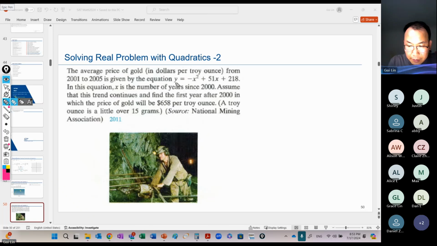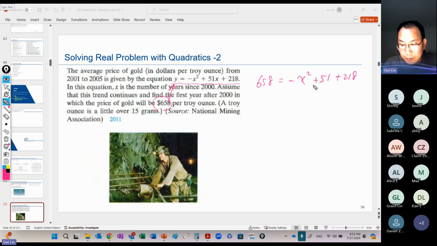So here, you can see this one, right? So the answer would be when y equals this number, what it will be. So I just put it back in directly. That's a bit easier, right? 658 equals... So I missed here. Okay. Right. So let's move everything to the right part.